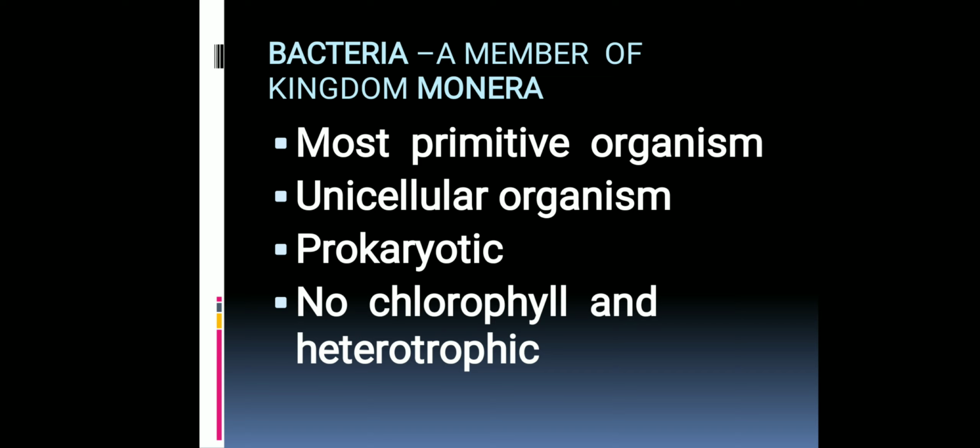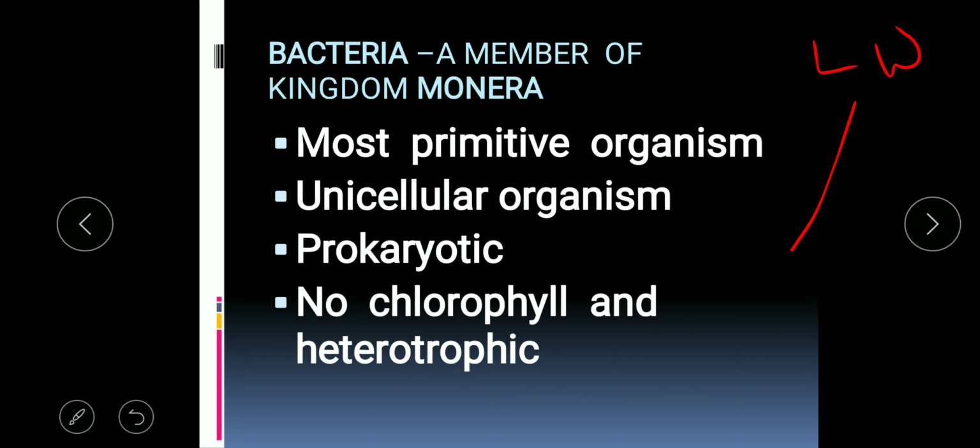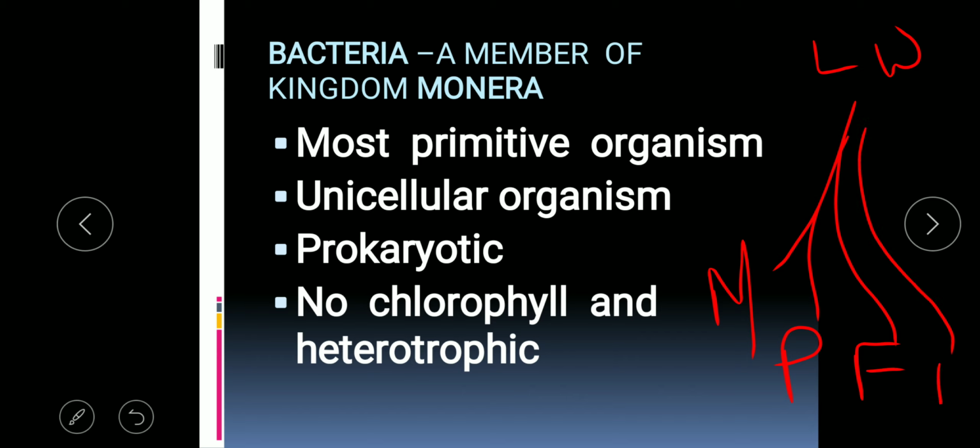So before starting with the economic importance, we must know the different structural, characteristic, habitual features of bacteria. So bacteria is a member of kingdom Monera. In the previous year, you have already studied the 5 kingdom classification, in which the whole living world is divided into 5 kingdoms. These kingdoms were kingdom Monera, kingdom Protista, kingdom Fungi, kingdom Plantae, and kingdom Animalia.